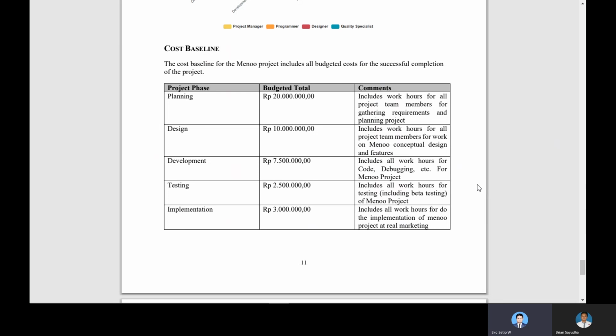And then the last is implementation. It needs 3 million rupiah, and it includes all work hours for the implementation of the Menoo project in the real market.